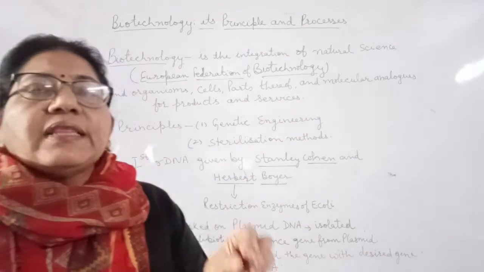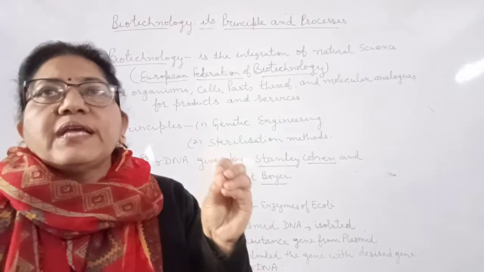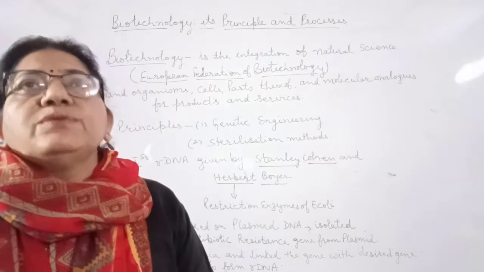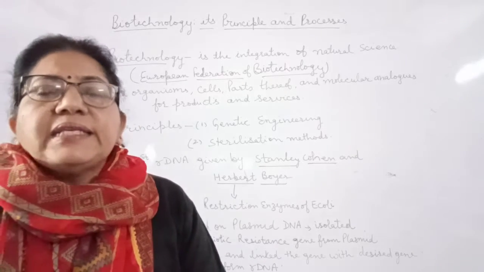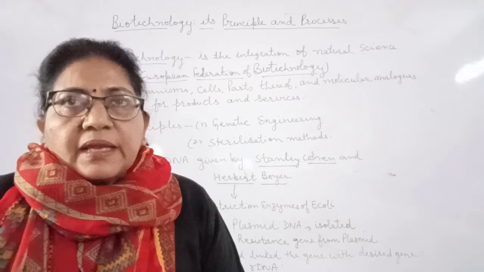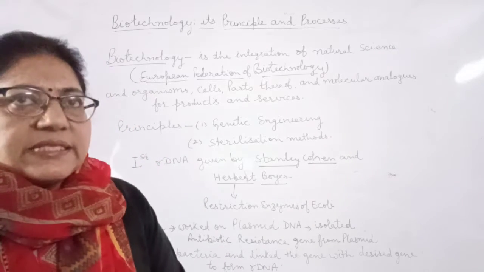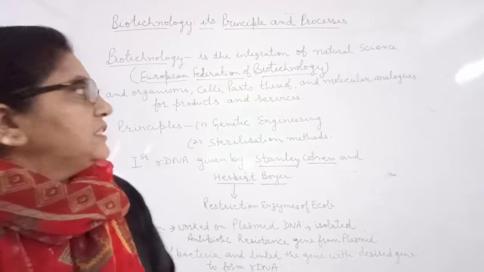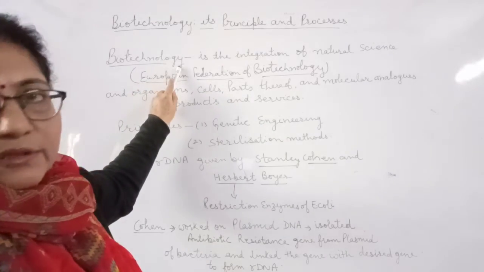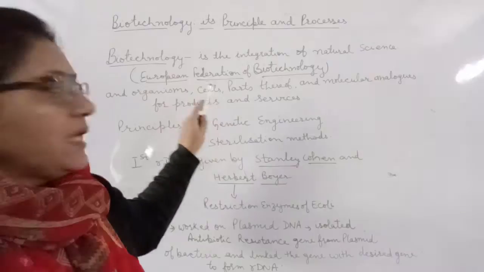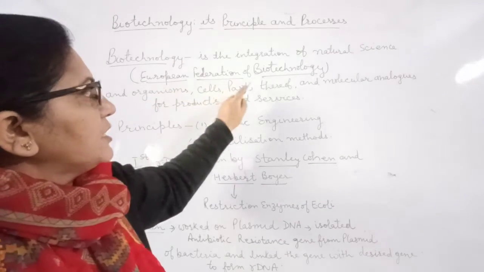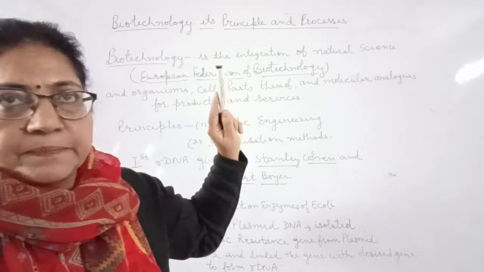So while using the enzymes, using the living organism, using their molecules, we are getting new products beneficial for mankind, for the human being. That particular branch of biology is known as biotechnology, and this definition is given by the European Federation of Biotechnology.